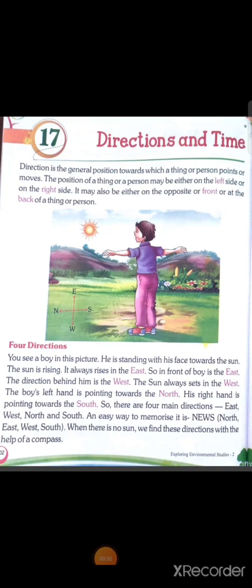So directions and time. What is the direction? Actually, the direction is the position towards which a thing or a person points or moves. The position of a thing or a person may be either the left side or the right side, or it may also be on the opposite, in front, or at the back of a person. If we want to show the direction of a person, we can say this is left side, right side, this is in front, it is back side.